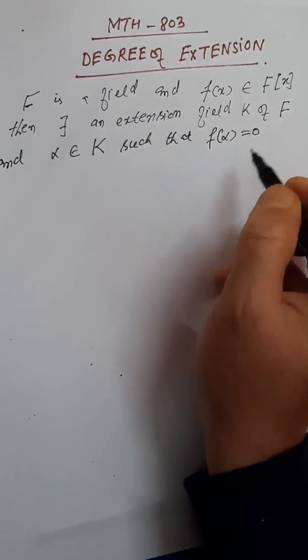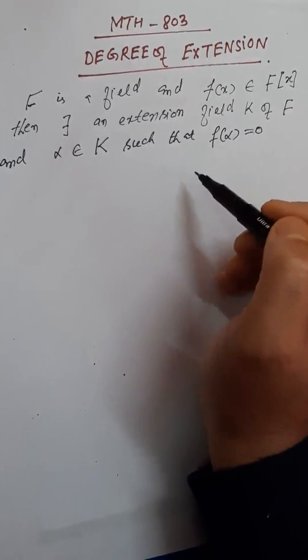That is, this extension K contains the root of this polynomial, alpha.